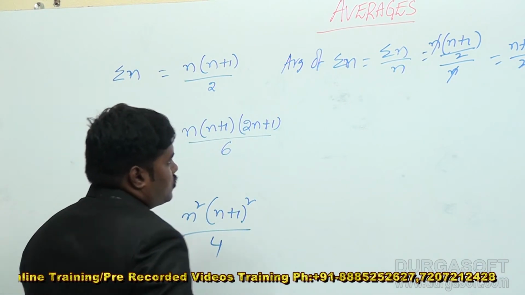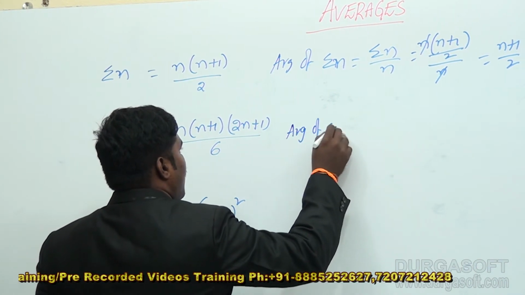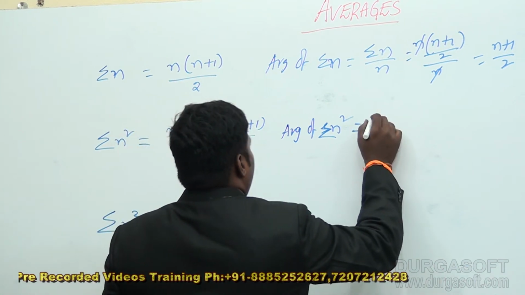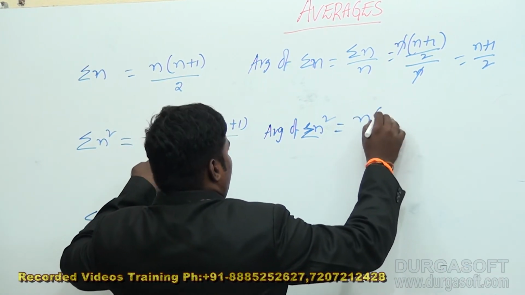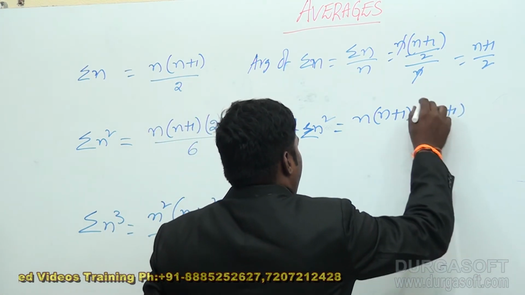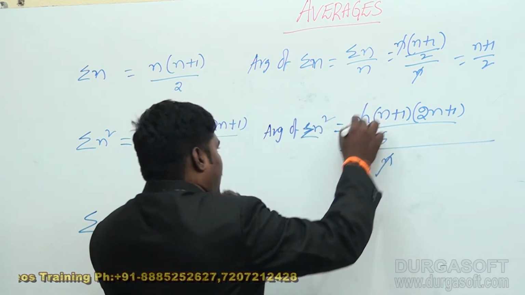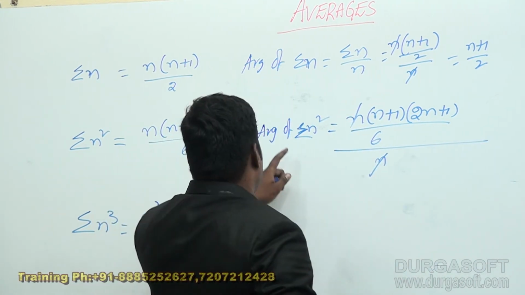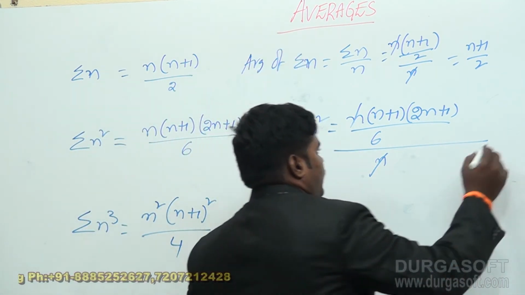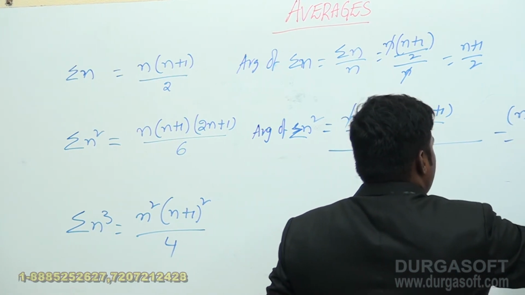Next, the average of sigma n square is sigma n square by n. Here n into n plus 1 into 2n plus 1 by 6, and n cancels, so you get the answer as n plus 1 into 2n plus 1 by 6.